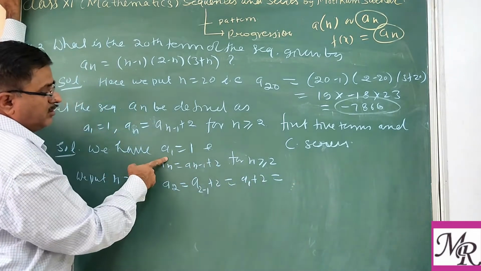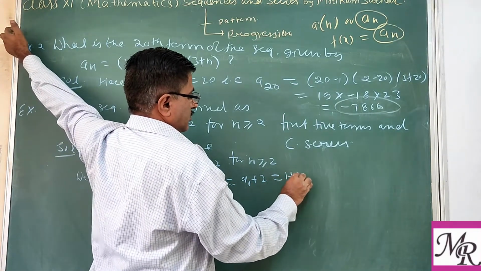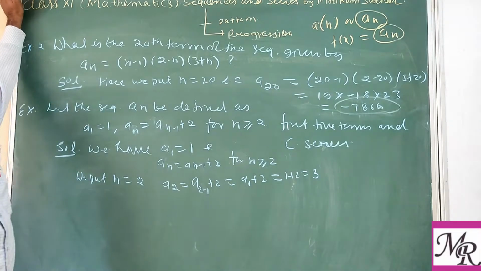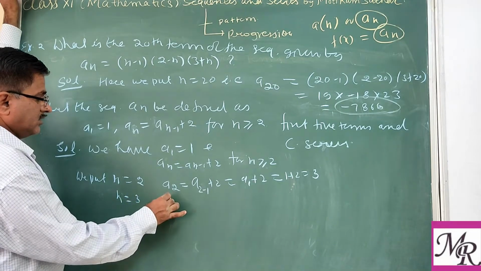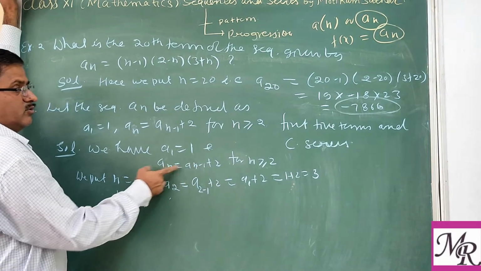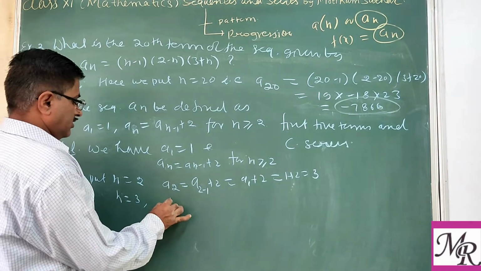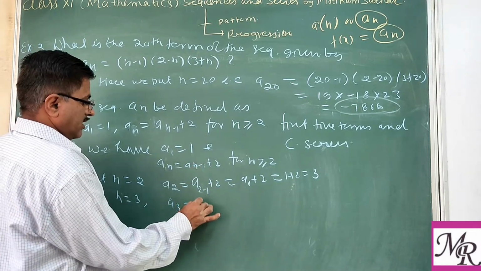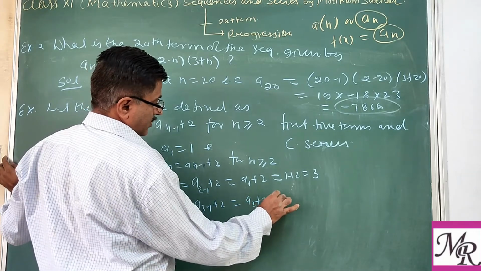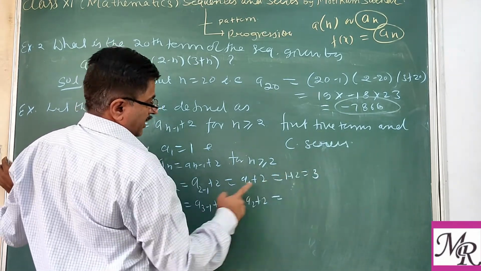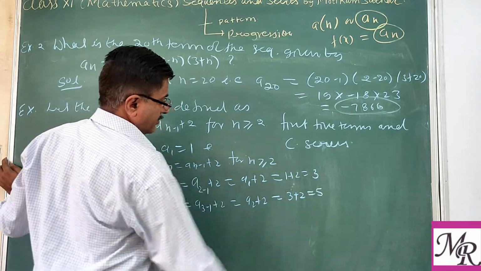Now you substitute the value of a1. That is already given, 1. So 1 plus 2, which is 3. So this is the second term. Similarly, you may find the third. So put n equal to 3. So here put n equal to 3 on both sides. So that will be a3, 3 minus 1, a3 minus 1 is a2. So the value of a2 we already got is 3. So put here 3. That is 5.